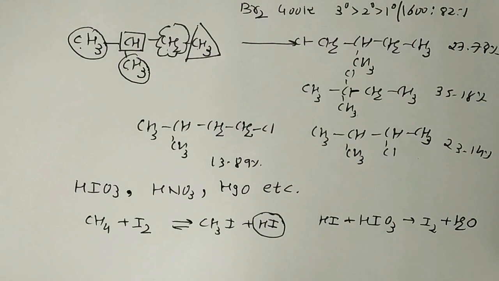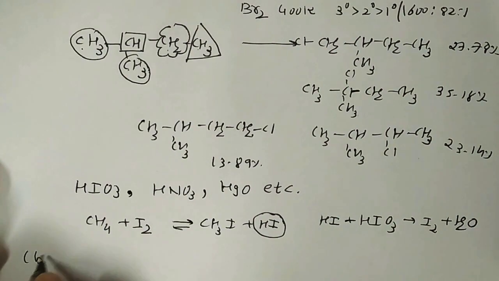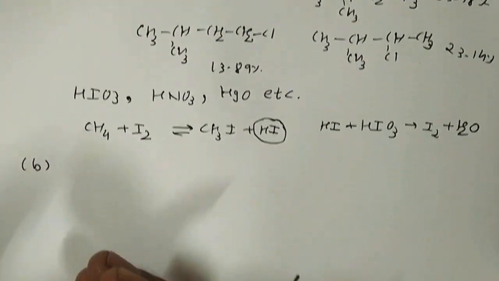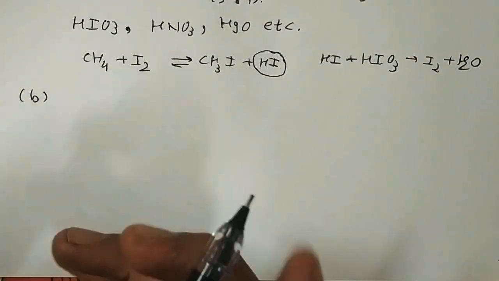As we know, the mechanism of these halogenations is via free radicals, and free radical formation is due to a helper agent, either heat, light, peroxide, or any free radical generator. Now our next point is electrophilic substitution reactions.